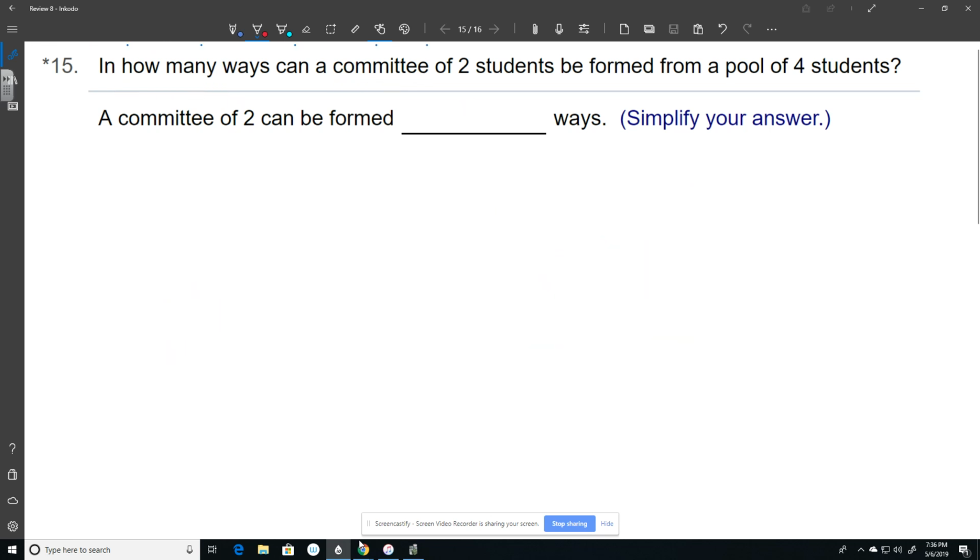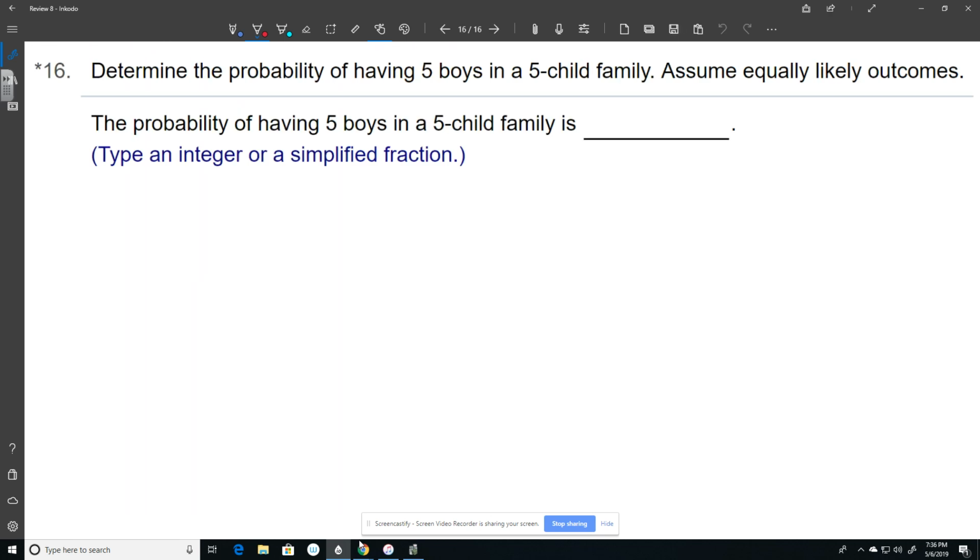All right, last problem, 16. I like this one a lot. Determine the probability of having 5 boys in a 5-child family. Assume equally likely outcomes. That means it's as likely to get a boy the first child as it is the second and the third.